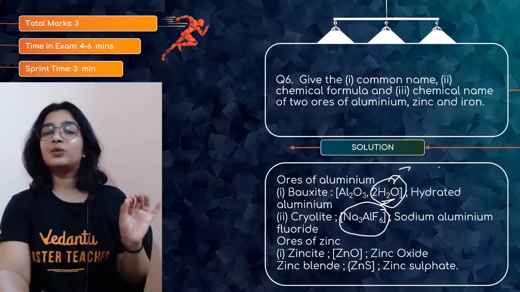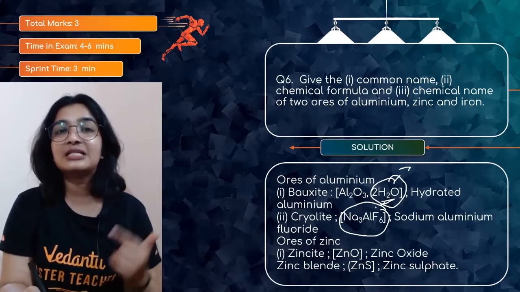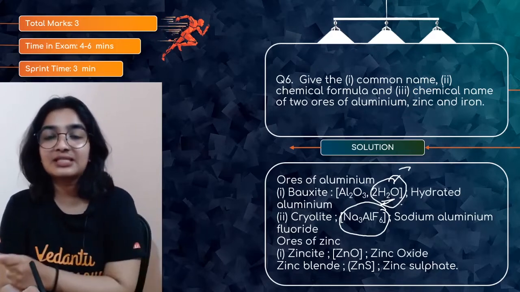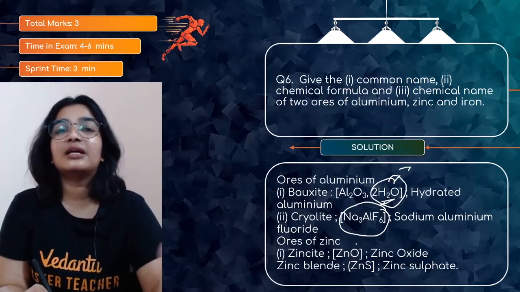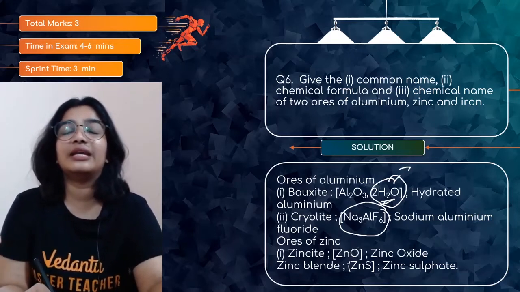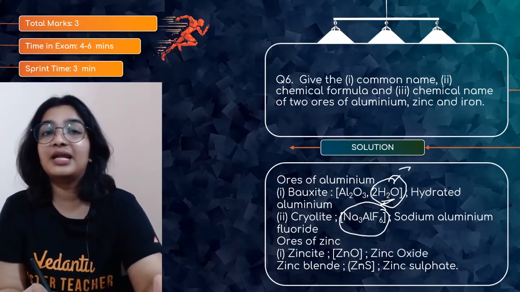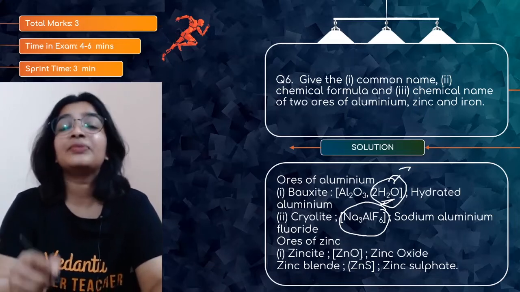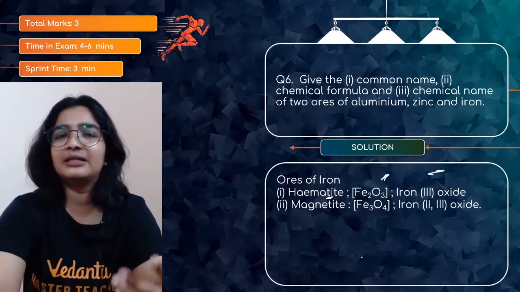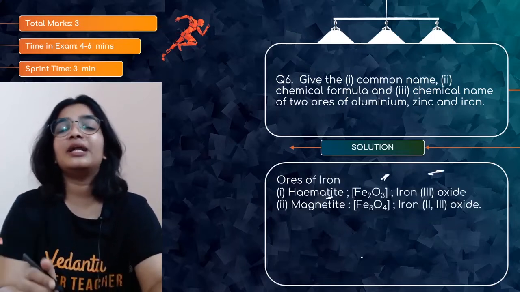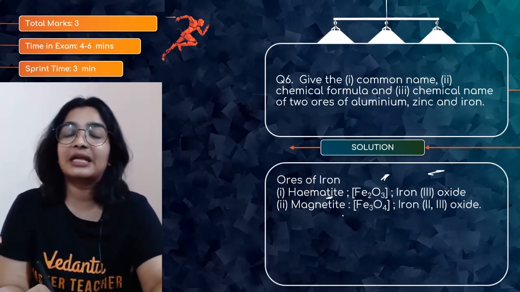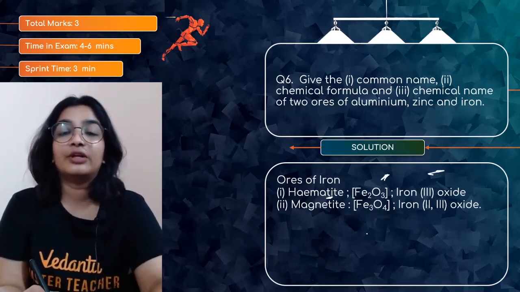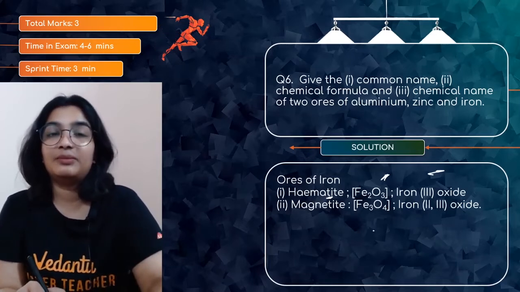Bauxite is Al2O3.2H2O. Next is cryolite, Na3AlF6, sodium aluminium fluoride. Ore of zinc is zincite, that is zinc oxide, ZnO. Next is zinc blende, that is zinc sulfide. Last one is iron, hematite, magnetite. So hematite is Fe2O3, that is iron 3 oxide, whereas magnetite is Fe3O4, where you have Fe2+ and Fe3+.